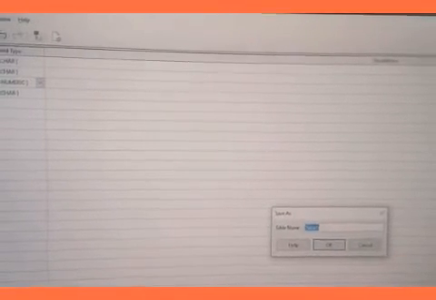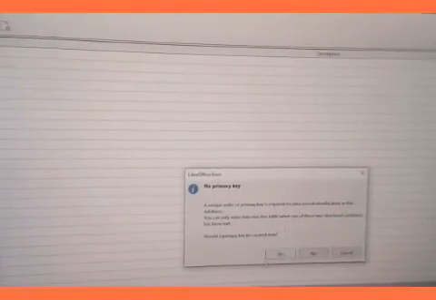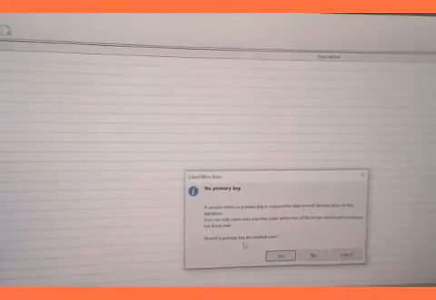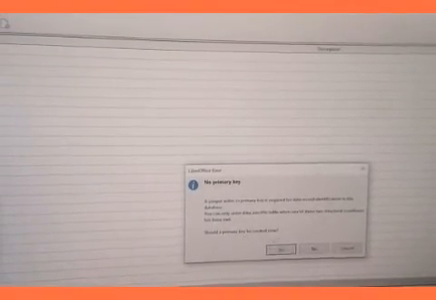Here it will ask save as. Then table name, give student. Okay, click here. Here it will ask should a primary key be created now.